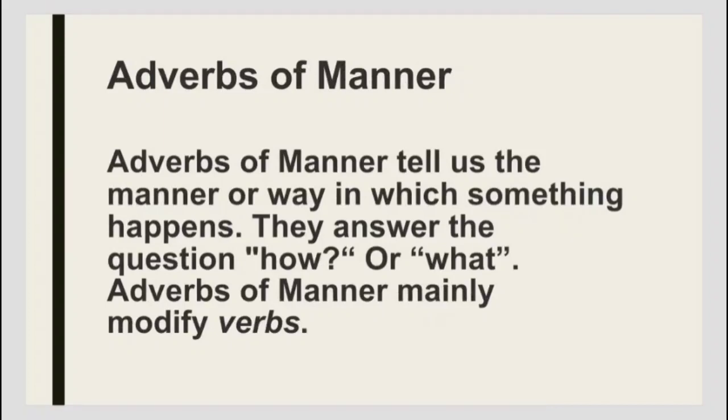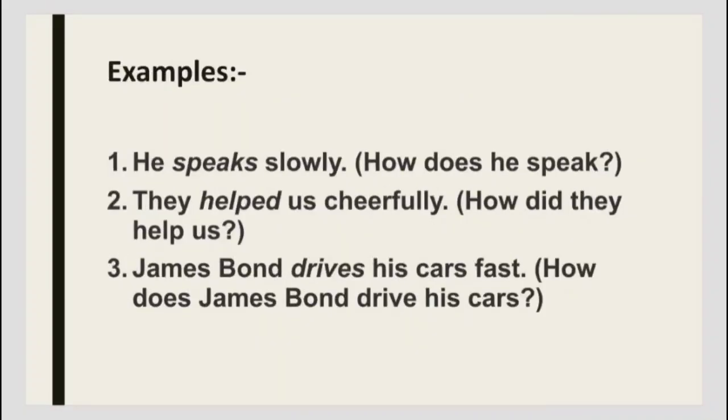So we will see the examples. First, he speaks softly. This is the answer to the question given in the bracket: how does he speak? So slowly or softly is an adverb of manner, meaning how he speaks, loudly, slowly. This is known as manner. Slowly is the way of speaking. Hope students you are understanding what I mean. Manner means the action which you are showing, and it is known as the adverb of manner.